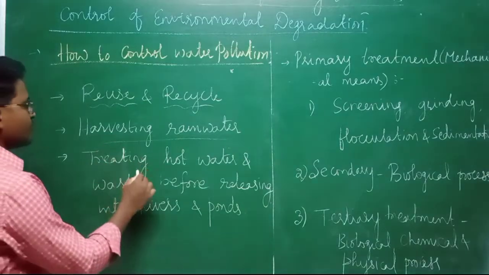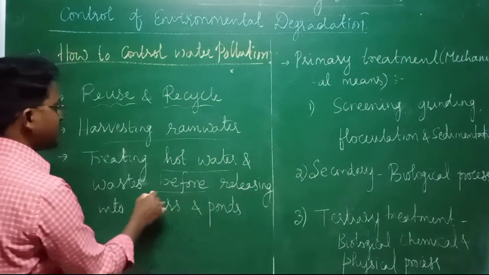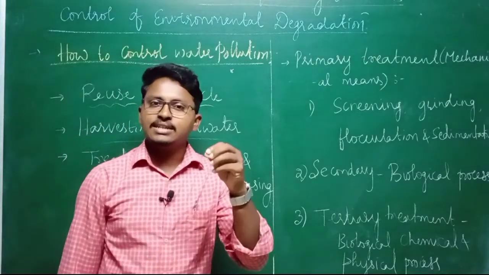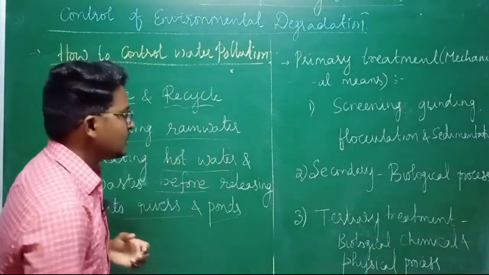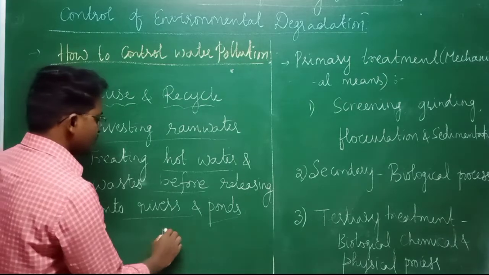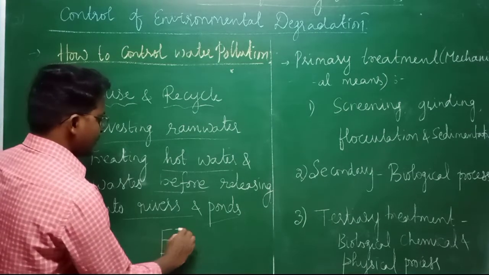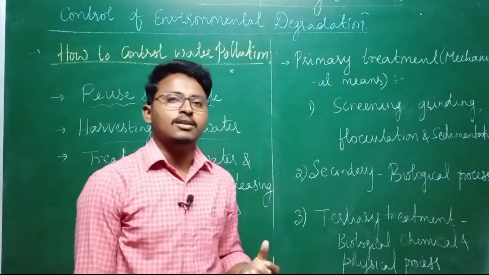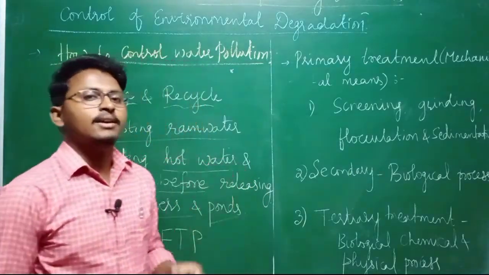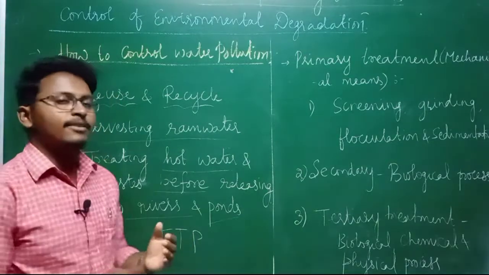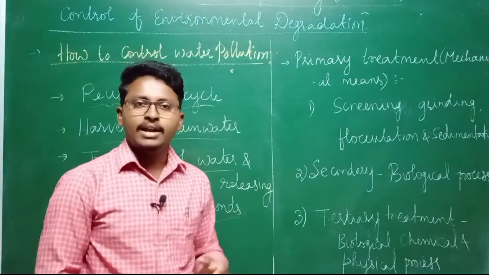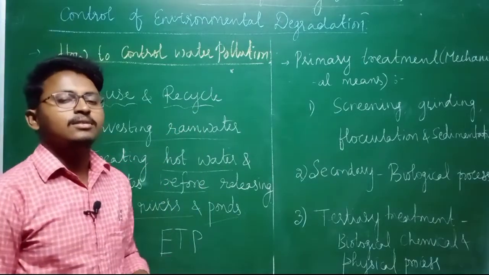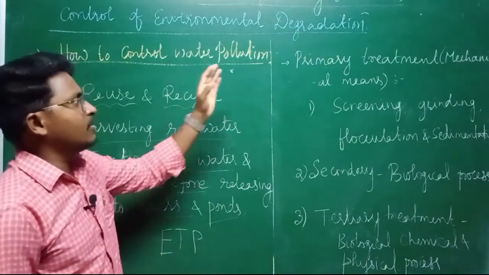Then the next very important thing is treating hot water and wastes before releasing them into the rivers and ponds. That means each and every factory or industry has to set up something known as an ETP, effluent treatment plant, or sometimes we also call it a sewage treatment plant. This plant processes the water before it is released into rivers or lakes. So let us see how it can be processed.